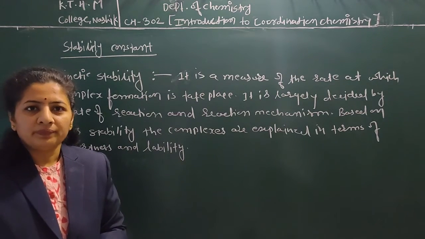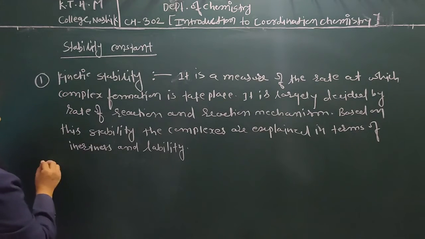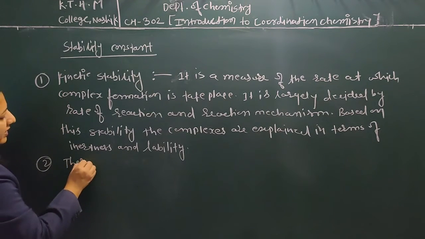So what about the thermodynamic stability? Now the second one, that is thermodynamic stability.